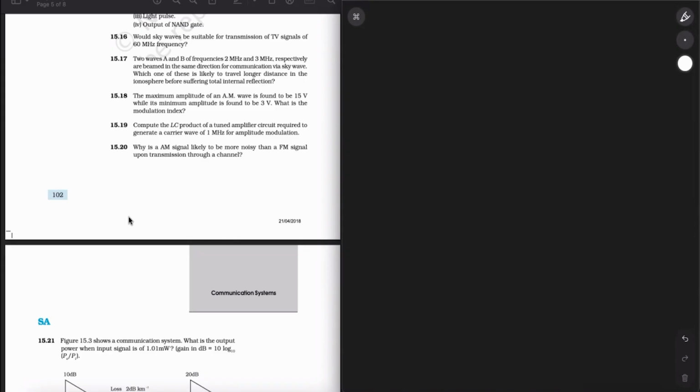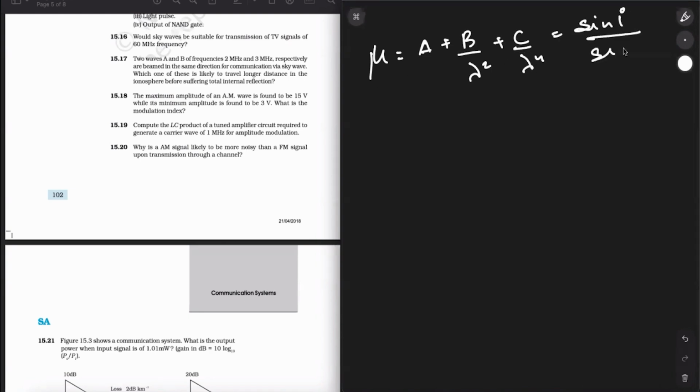The refractive index of the ionosphere layer can be written as mu equal to A plus B upon lambda squared plus C upon lambda to the fourth. Since this is the refractive index, you can write sine i upon sine r, and lambda we already know, lambda nu equals c. The refractive index of wave B is more than that of wave A because the frequency of wave B is more than wave A.